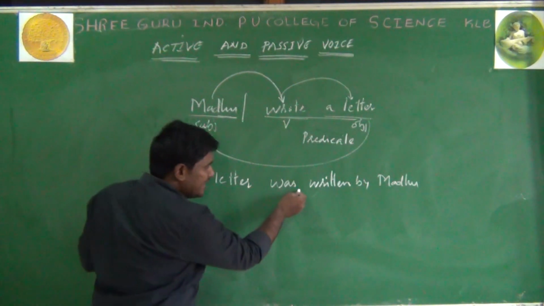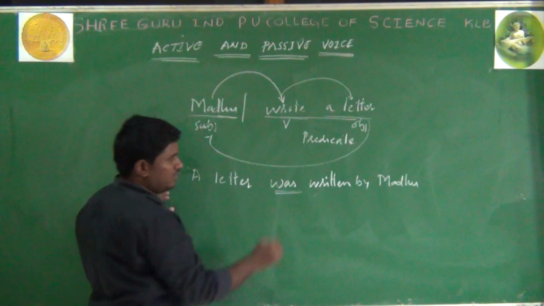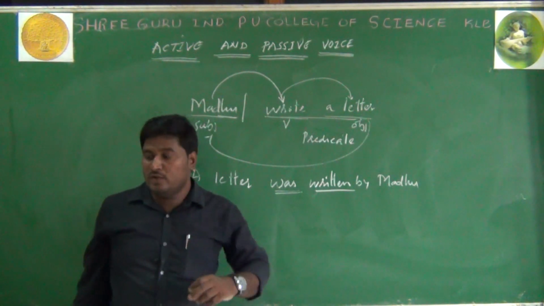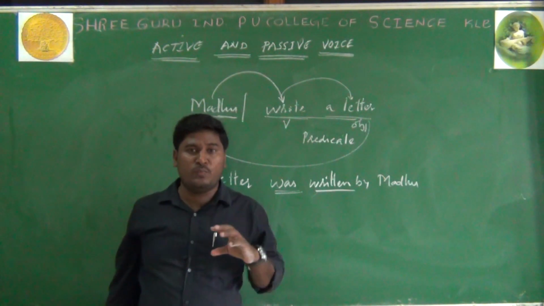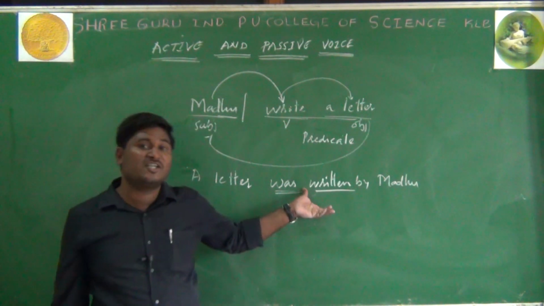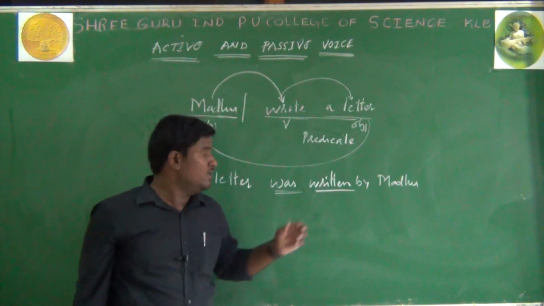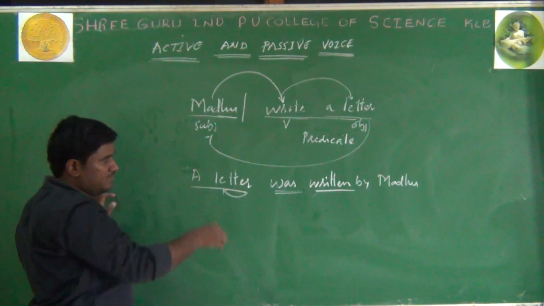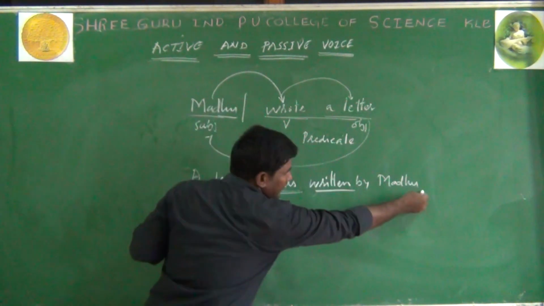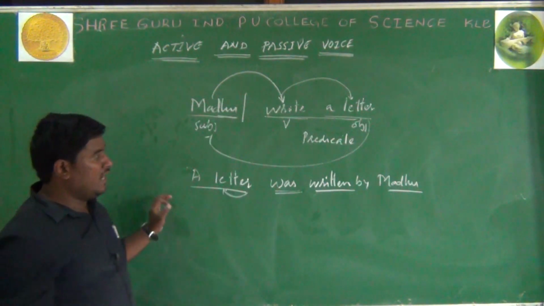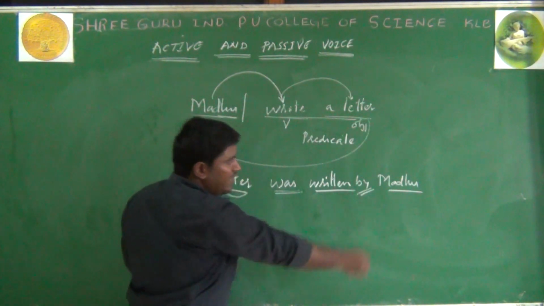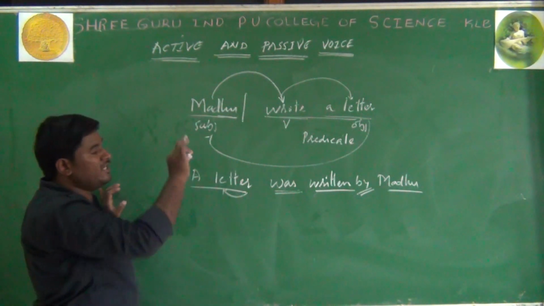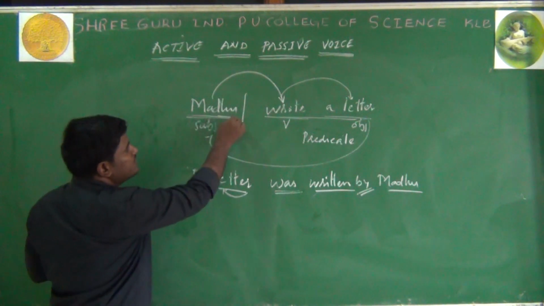What are the basic changes that happened in this sentence from active into passive? Here "was" is the helping verb we have taken, this is an auxiliary verb, and "wrote" has become "written". Keep in your mind always, when you change a sentence from active into passive, the verb will become past participle, I mean V3. The object "a letter" has come in the place of subject and Madhu has gone in the place of object, and we have added another preposition here, "by".